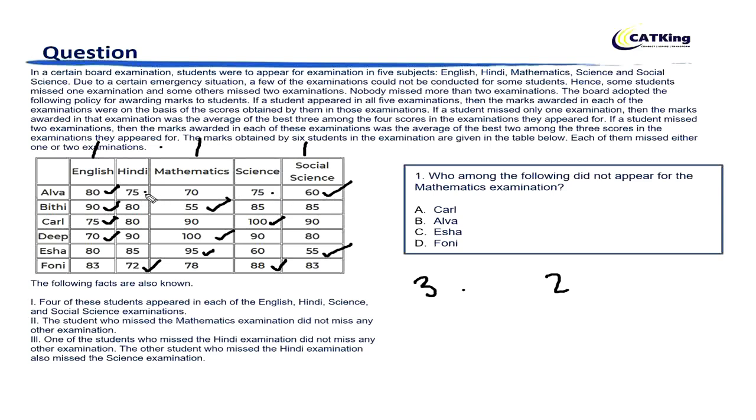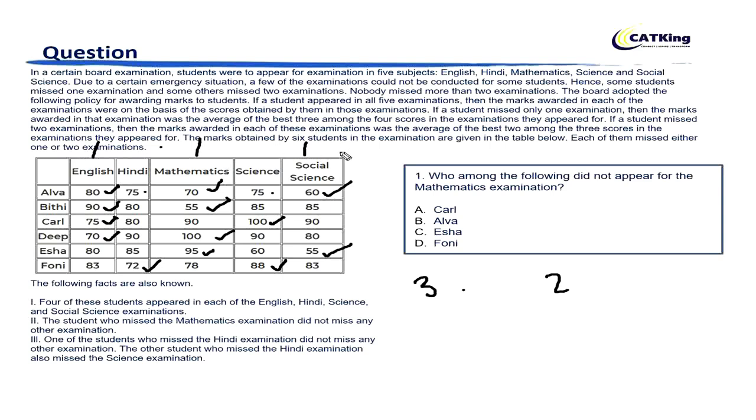That means she would definitely have appeared for maths, right? She would have definitely appeared for maths, because every student missed either 1 or 2 examinations but cannot be more than that, right? And if we take 3 subjects, okay, let's say she appeared for English, Hindi, maths and social science.